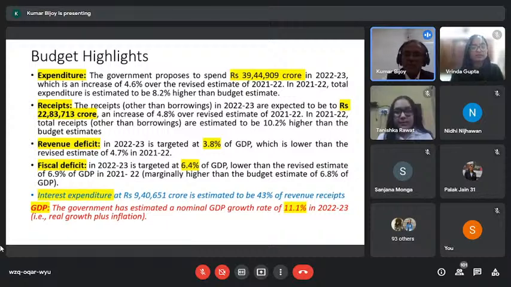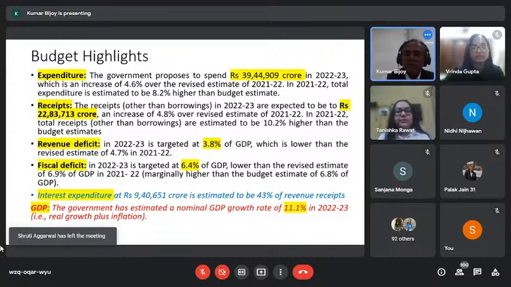The second important point is that interest expenditure is also a very big amount, and out of revenue receipts, 43% is going to be spent on interest expenditure, which is a pure leakage. Instead of going to development, since you borrow, let's suppose 16 trillion plus is now going to be deficit financing.